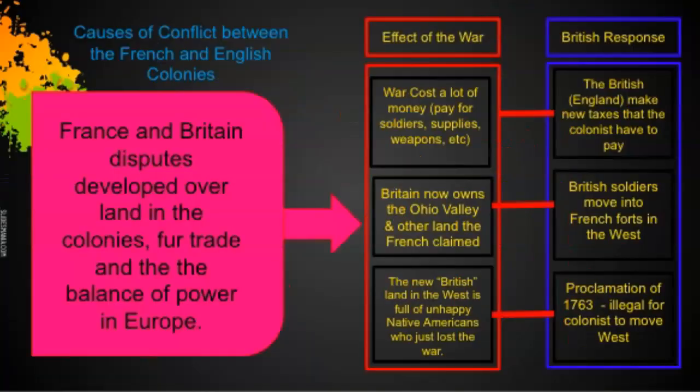With every war, there's an effect and a response. France and Britain were fighting over land in the colonies. War is expensive, very expensive. So now the British must take on new taxes to pay off the war. Britain now had control over the French claimed land, so the soldiers moved into the French forts. Now the Indians have lost their land and are very unhappy. So the king comes up with the Proclamation of 1763 to make it illegal for the colonists to move west.